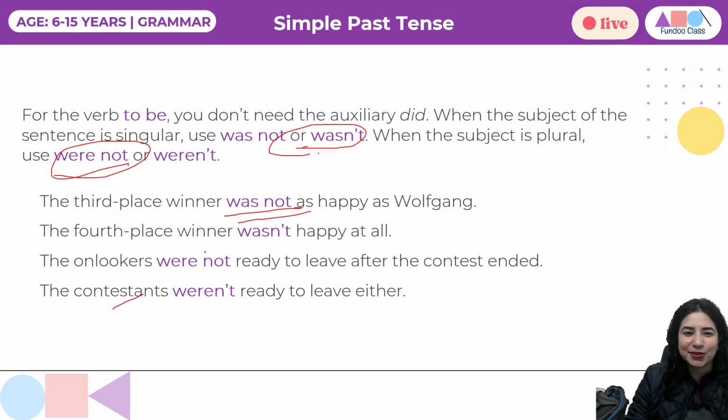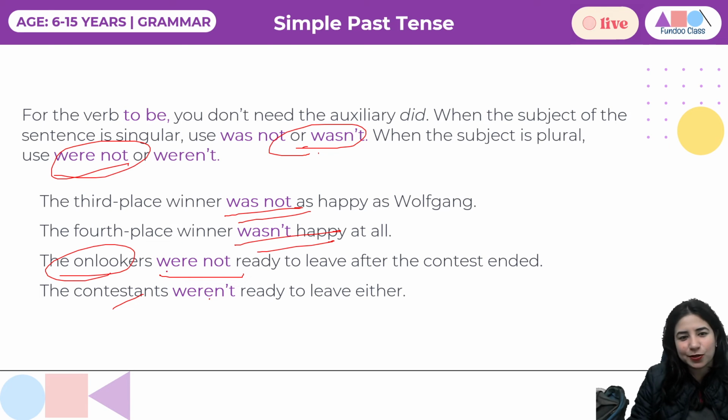Wolfgang continues to talk to be the hero in the entire class, right? The fourth place winner wasn't happy. You can simply see, the onlookers were not ready. The contestants weren't ready to leave either. So here we are again using apostrophe for contraction, usage I've already explained.